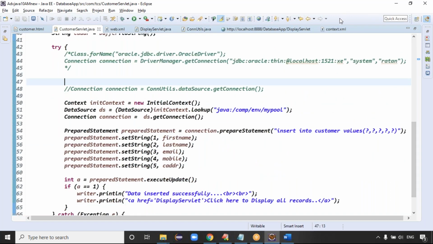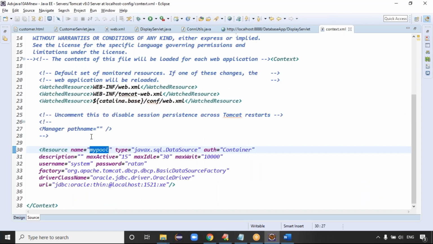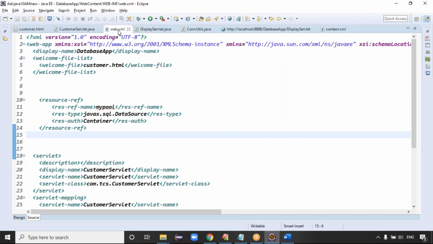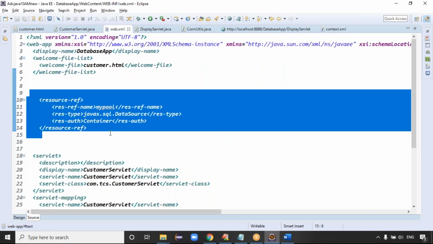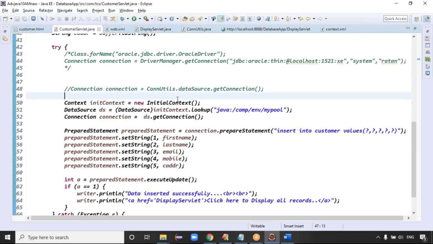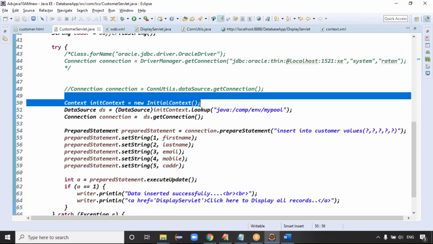First we have to configure the connection pooling information at server side using context.xml. Here we decided the pool name is my pool. That information we have to configure in your project XML file using the resource reference tag. From that, the customer can get the data using the initial context object. But see, guys, maintaining the connections at server side is not that much recommended, because in application level we have to maintain a huge number of connections.